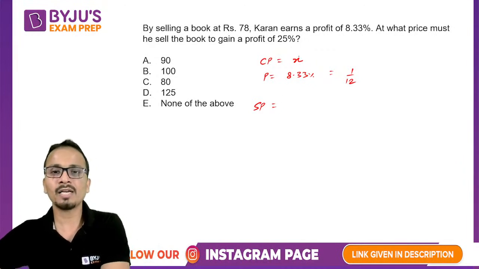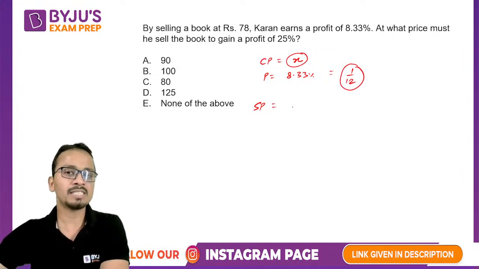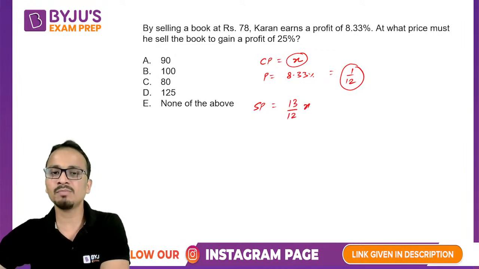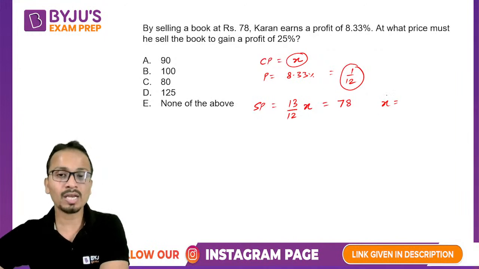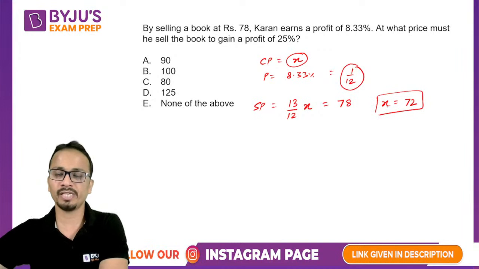So what do we do here? Cost price, which is X, should be increased by 12%. So I can write selling price as 1 plus 1 by 12, which is 13 by 12 times the cost price. The selling price in the question is given as 78. So the cost price, which is X, will come out to be 72 rupees. All right, so this is the cost price.